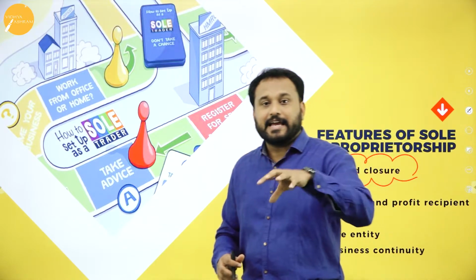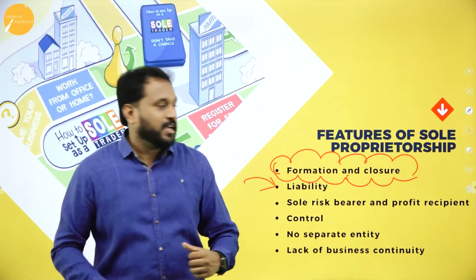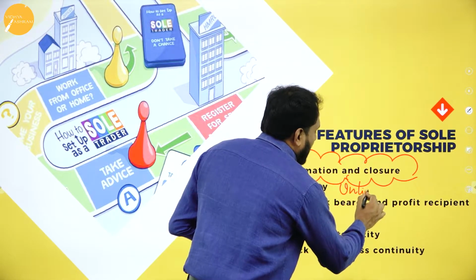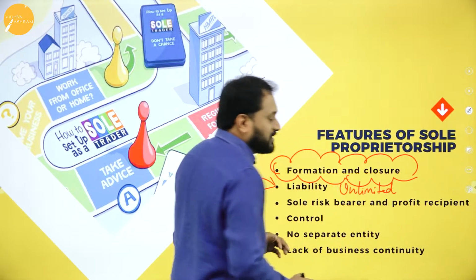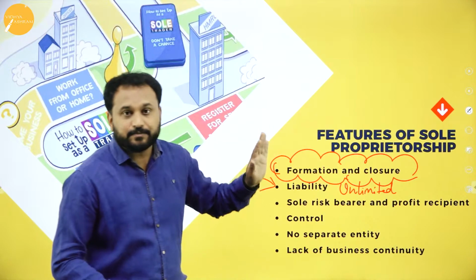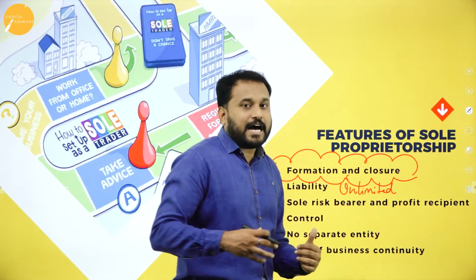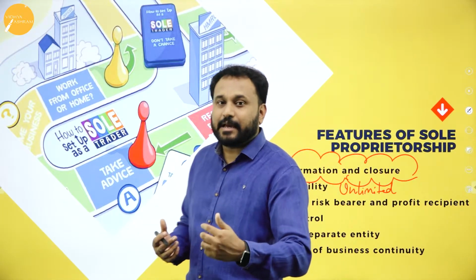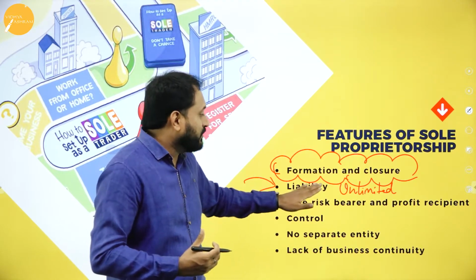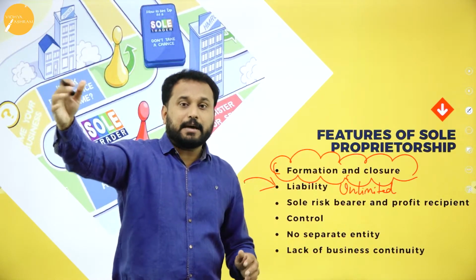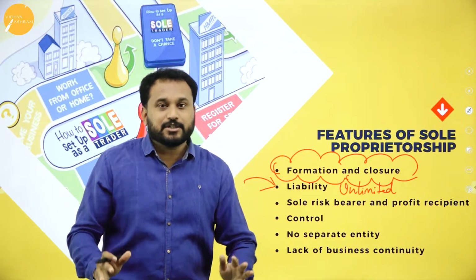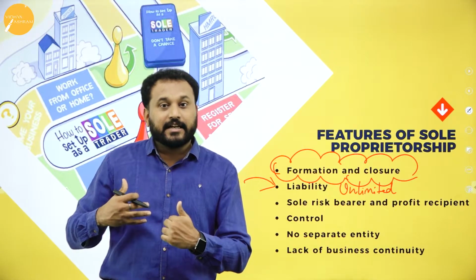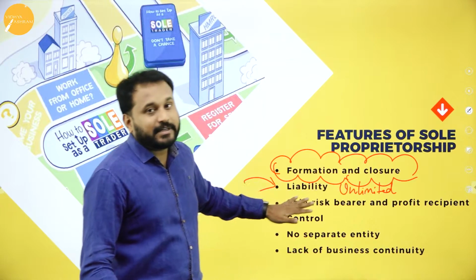Liability in the sense, am I liable fully or half or semi? Here I'm liable to what? Unlimited. That means whatever happens, it is unlimited liability. Now what is this word liability? If I am responsible for the business, that means whatever happens within the business, who is liable? I am liable. I am liable to what extent? Unlimited. Whatever happens, I should only do it. I can't transfer this liability to somebody else. That's why I am liable, to the extent of unlimited. That is what unlimited liability is.